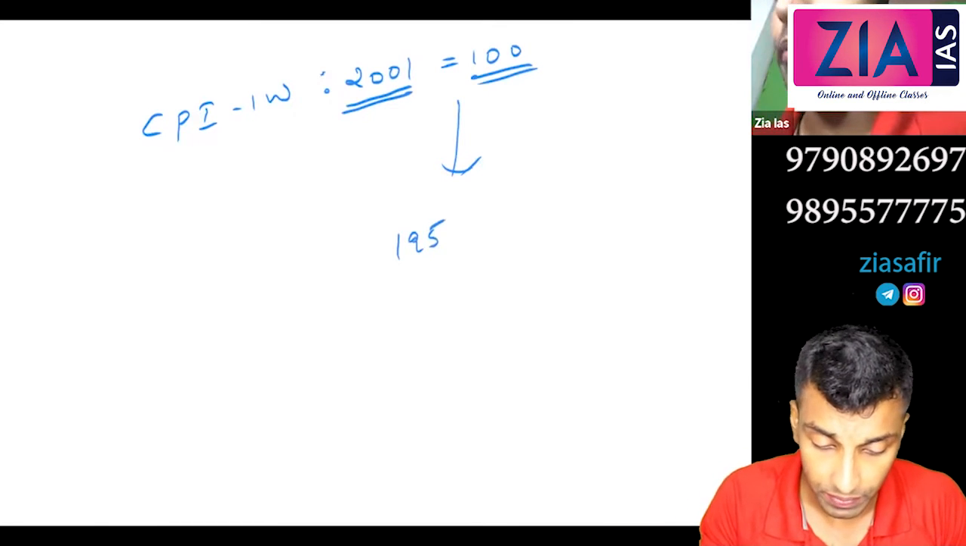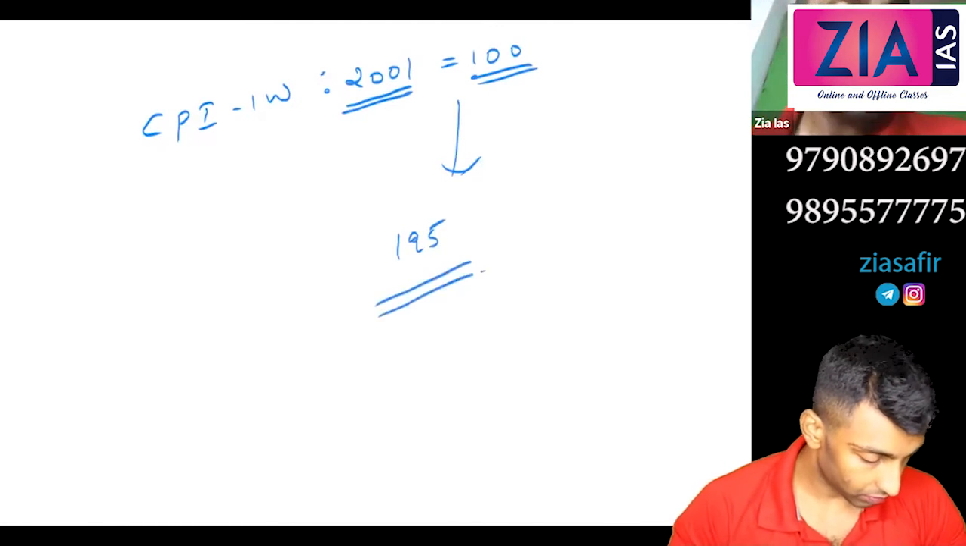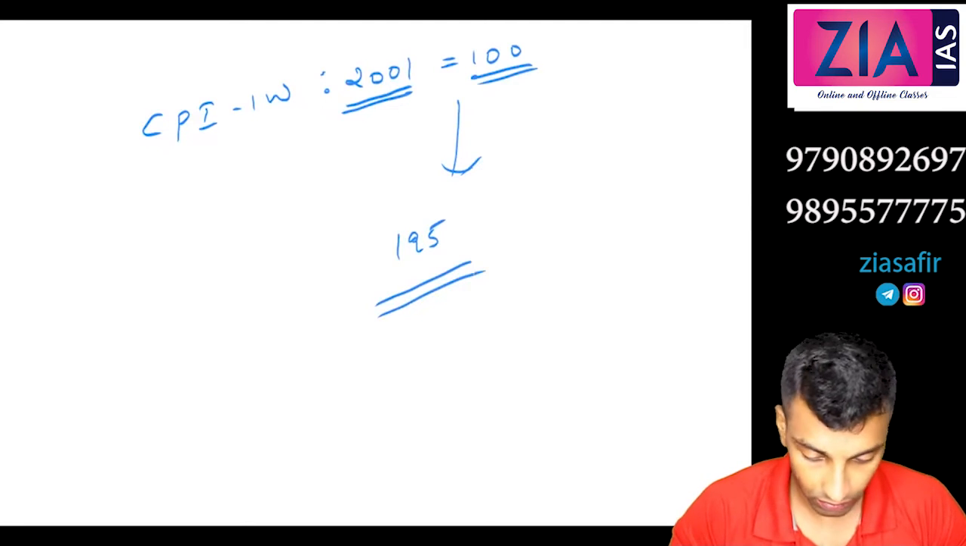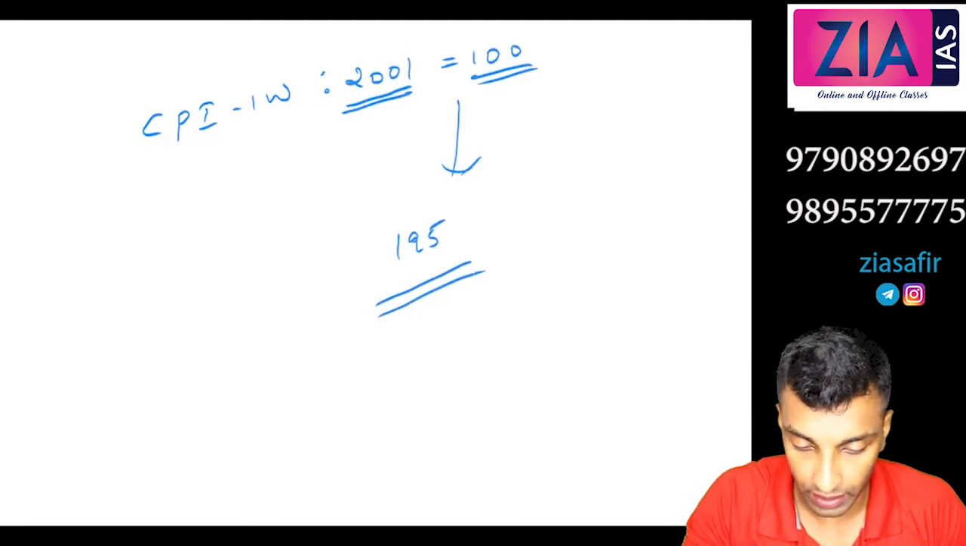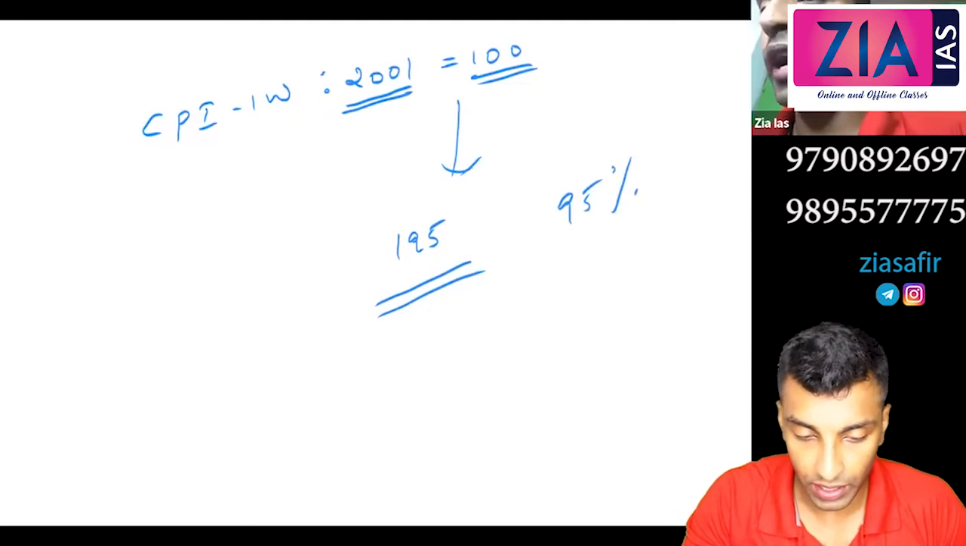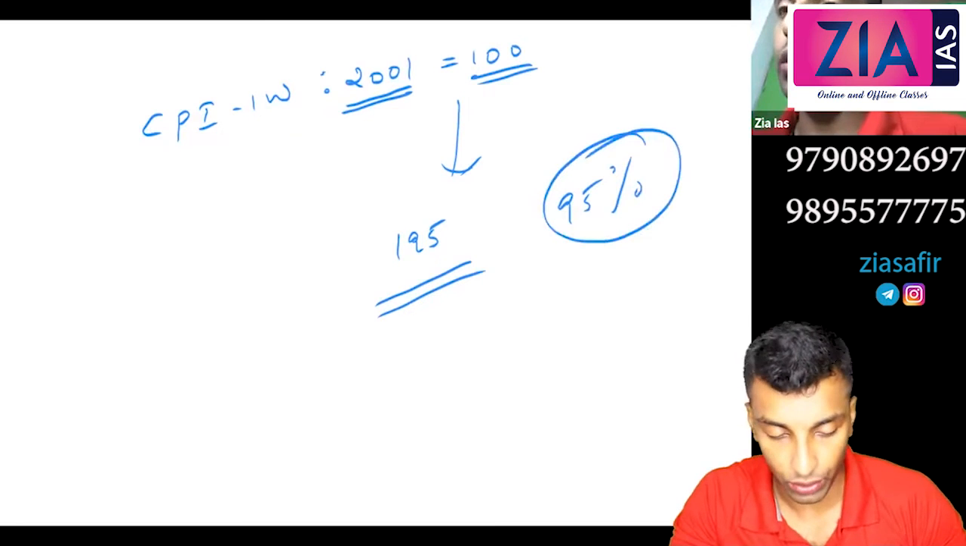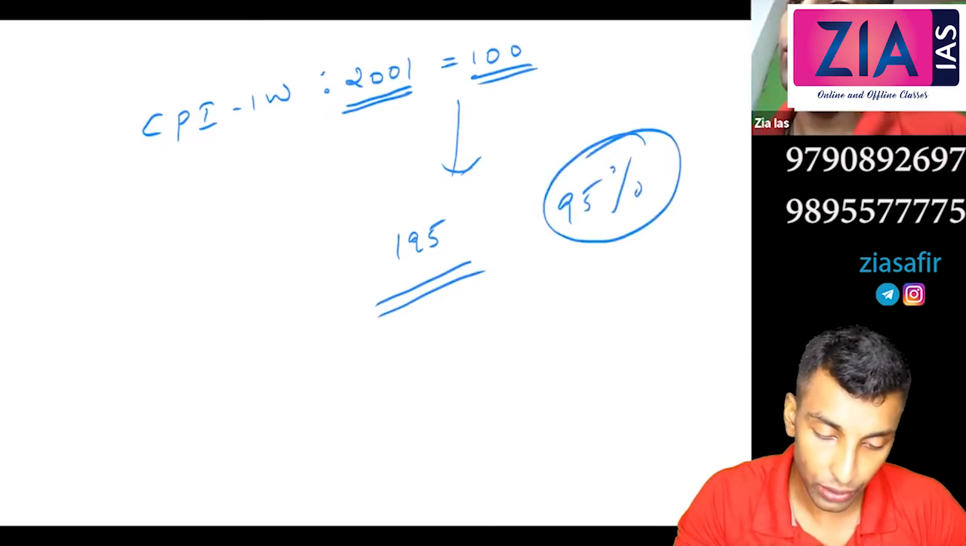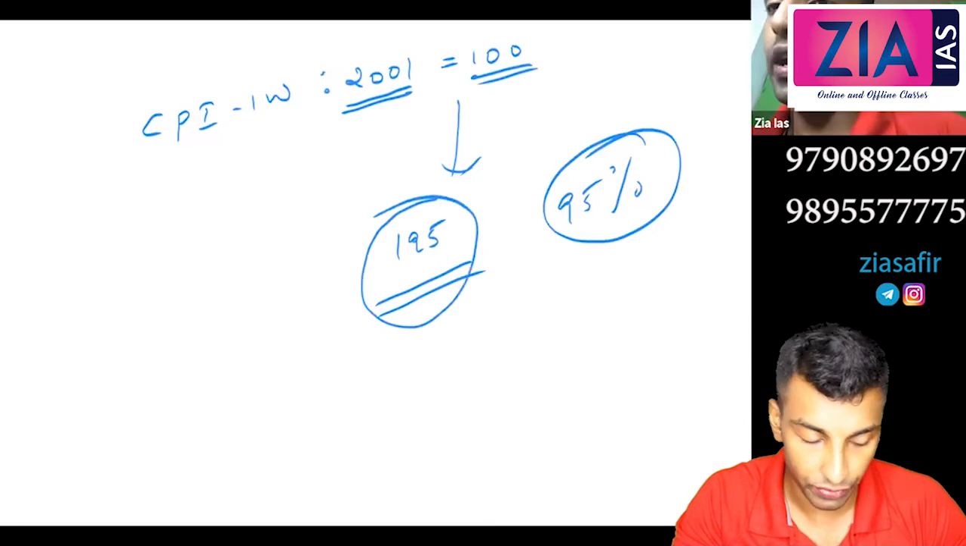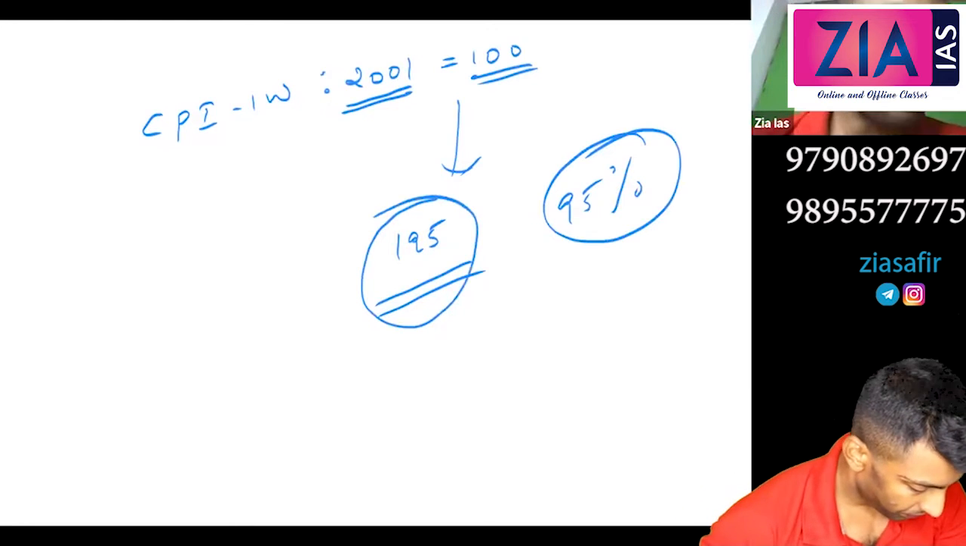How will you interpret this? So 95% inflation is there. 95% inflation is there in 2017 or 2019. The value changed to 195, so 95% inflation is there.